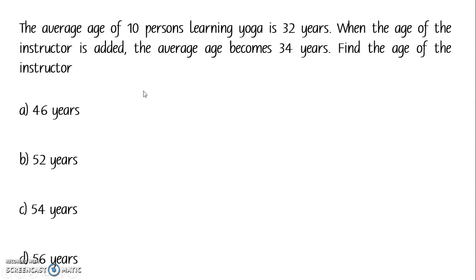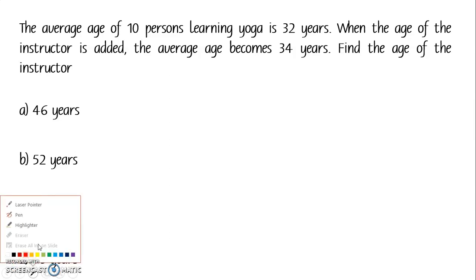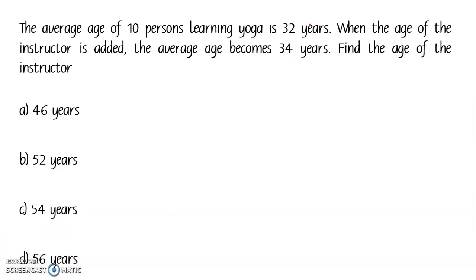The average age of 10 persons who are learning yoga is 32 years. When the age of the instructor is added, the average age becomes 34 years. Find the age of the instructor. So here, as usual, we have got only three elements. One is the average, and then we have the number of items and the total, or we call it the sum. Both are the same.